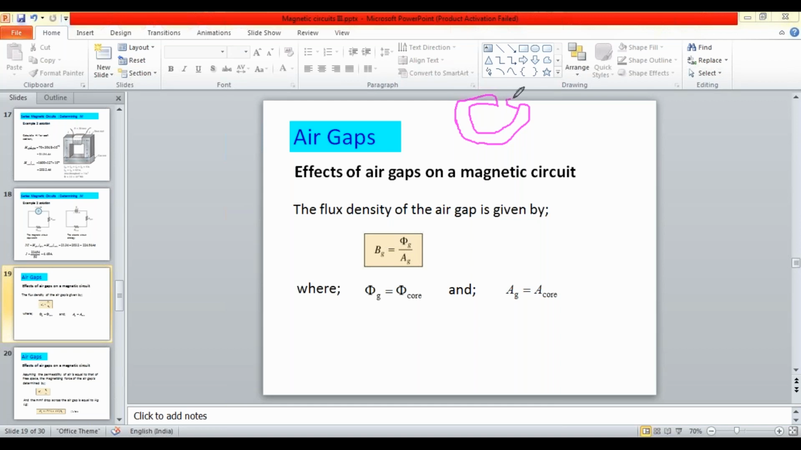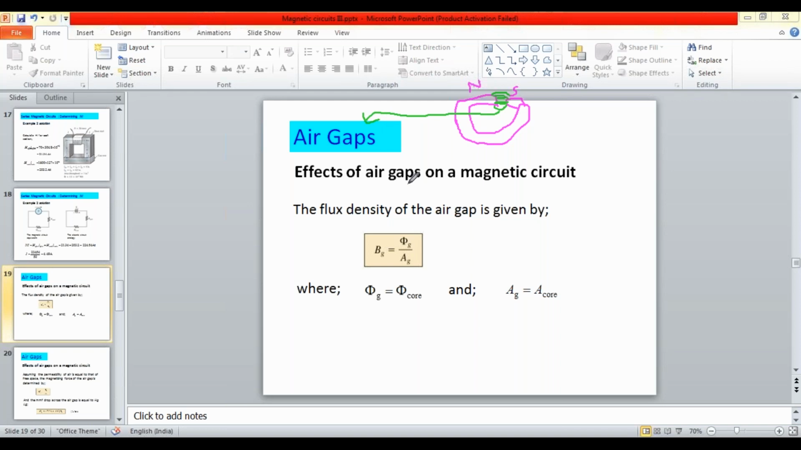Two mediums are there. One medium is, for example, some iron material or sheet steel material. Here we will be having a gap. Now the fluxes are passing through this gap. Fluxes are reaching the north and south pole through another medium called the air gap. This medium is now called an air gap.